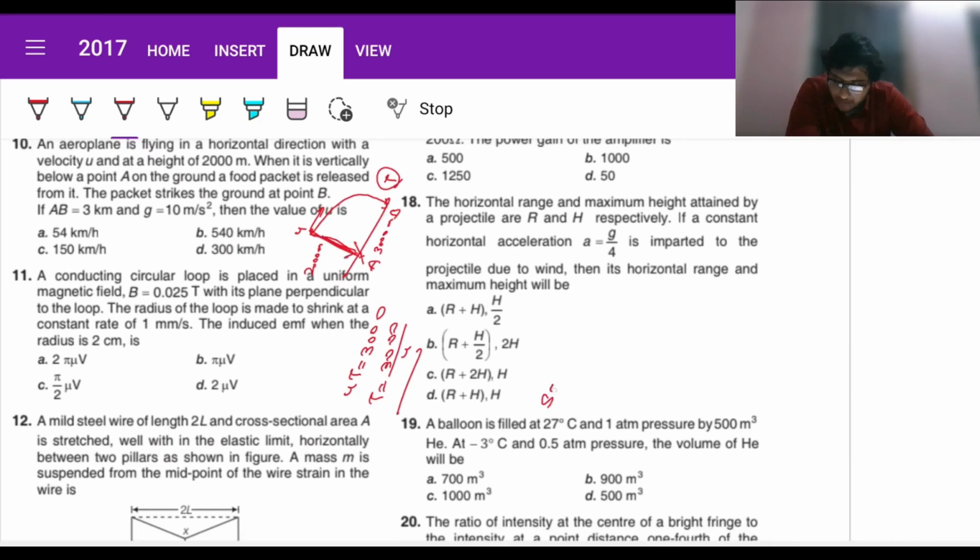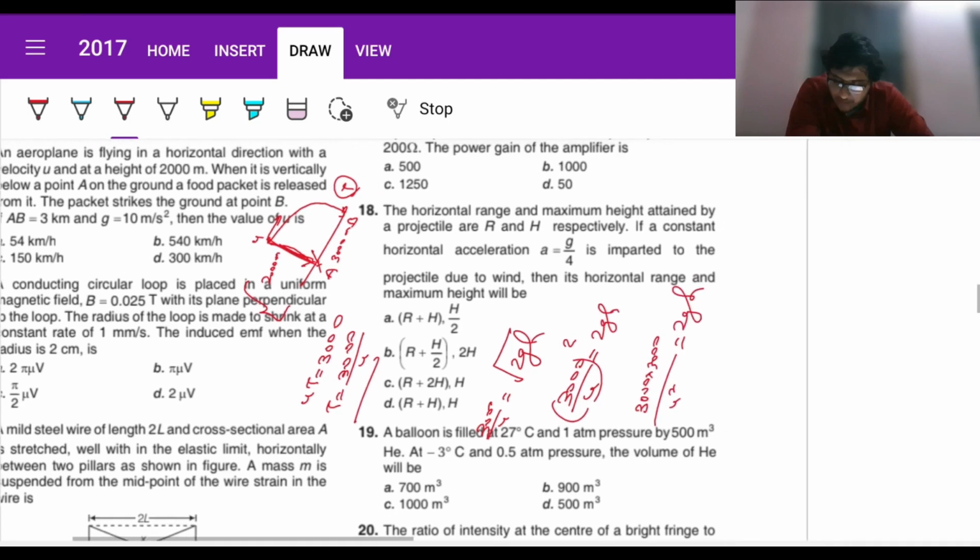So the time taken is given by root over 2h by g for a vertical fall, and since it is dropped, initially the vertical velocity was 0. Now this is given to be the same as 3000 by u. So 3000 by u equals root 2h by g, let us square it, fine. So 3000 into 3000 by u squared equals 2h by g.